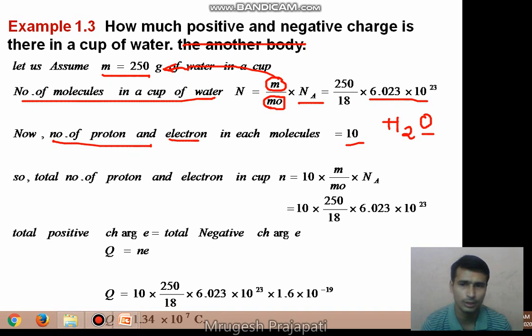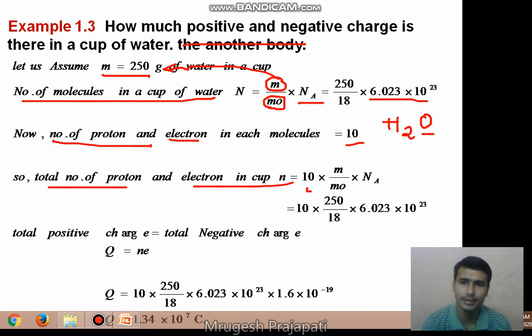So the total number of protons and electrons in one water molecule is 10. So the total number of protons and electrons in a cup of water is 10 multiplied by the total number of molecules in the water. The charge on the proton is positive and the charge on the electron is negative. The same amount of charge is established on both. So 10 multiplied by the total number of molecules in a cup of water,